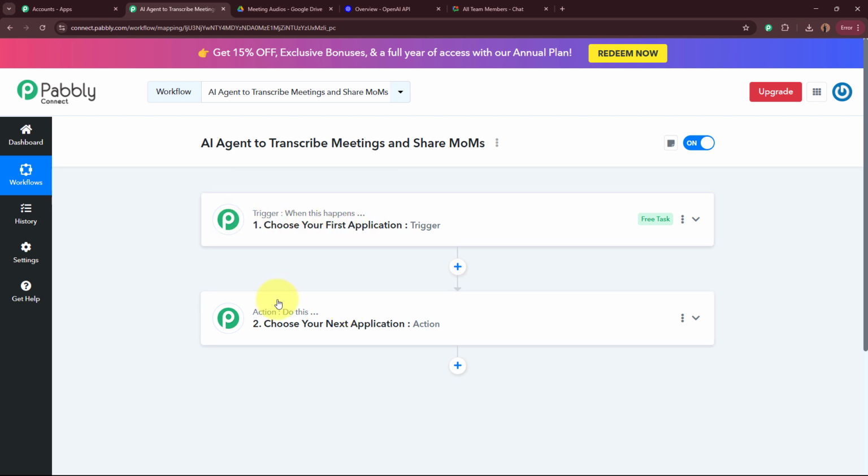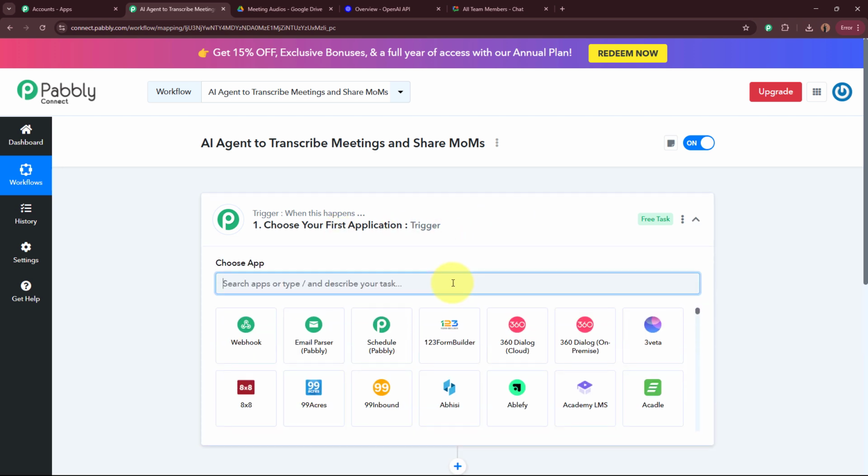Over here, trigger says when this happens and action says do this. That means what is action? Action is a response towards our trigger. In an automation process, there can be only one trigger step but multiple action steps. We are going to set up our trigger step first.